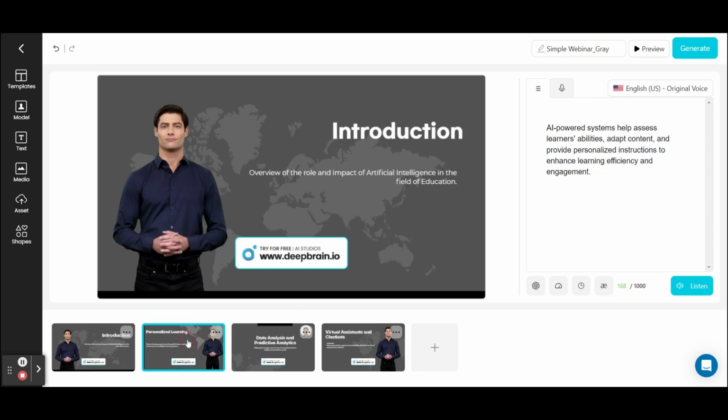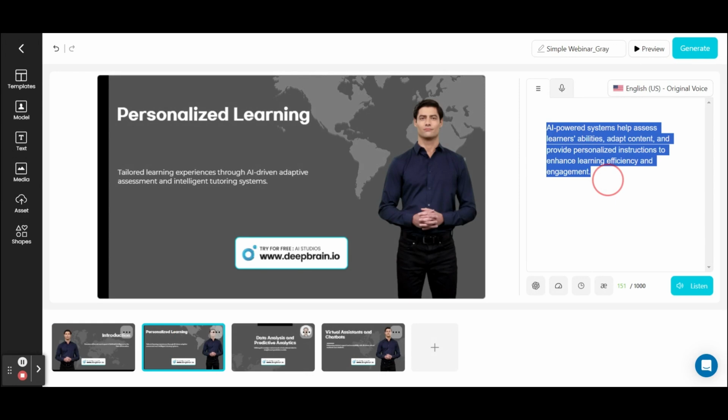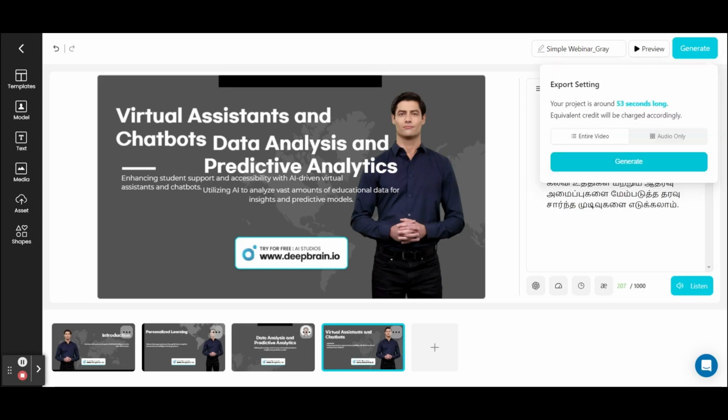Likewise, you can change the next slides or next scenes and translate them into Tamil. If you want to prepare in English, it will automatically detect that. The video will be ready within one or two minutes. Suppose you want to change into a target language: you have to translate, paste it here, and it will generate a voiceover. Once you click the generate option, it will generate a video within the free credits.